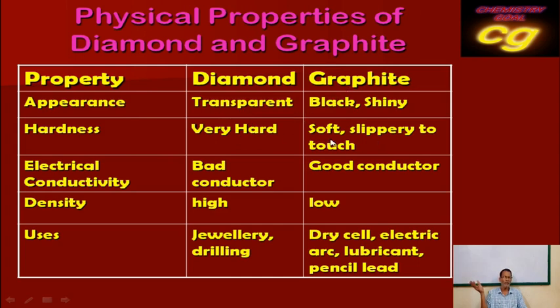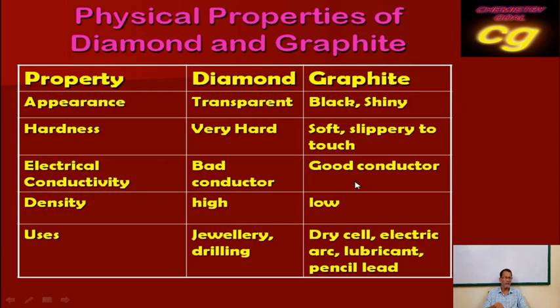Compared to diamond, graphite is soft and has a slippery nature. Diamond cannot conduct electricity, it is a bad conductor, but graphite is a good conductor. The density of diamond is very high compared to graphite, which is lower than diamond. Diamond is used as jewelry, and for drilling and cutting of different metals and glass, due to its hardness.